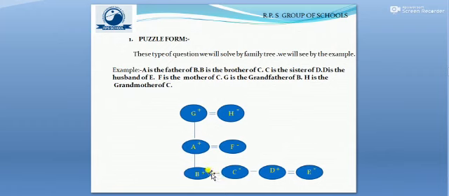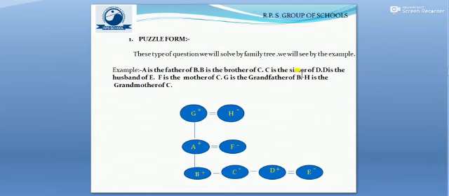And B and C are brother and sister, so they would remain in the same generation, on the same line.